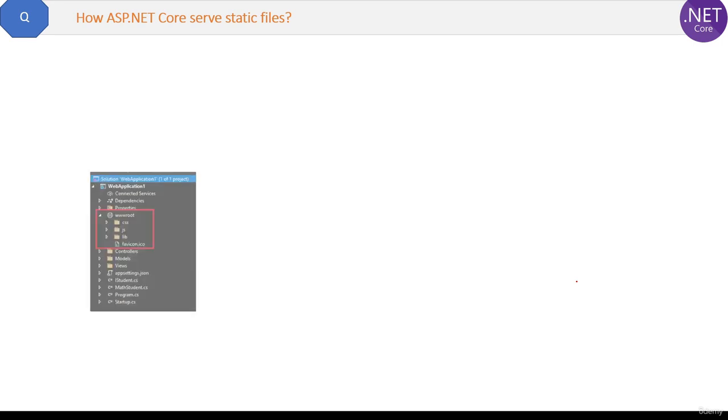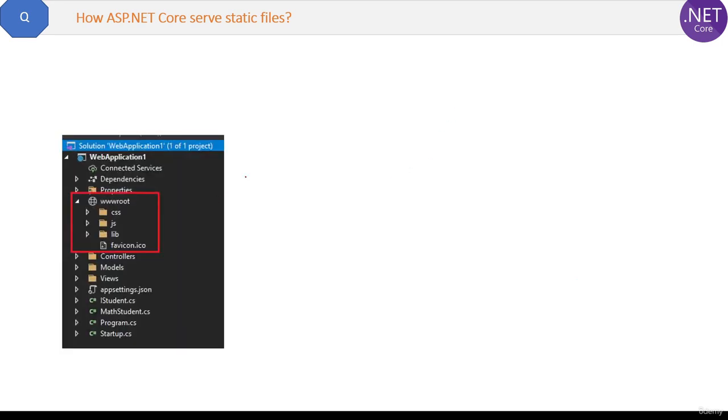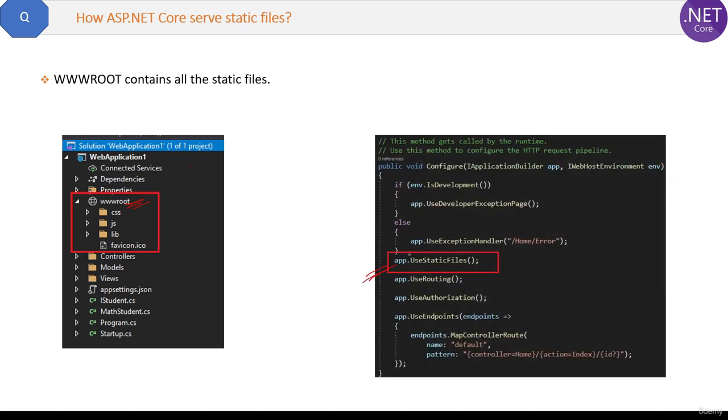Again, a very small question: how does ASP.NET Core serve static files? When you create the ASP.NET Core project, you automatically get this wwwroot folder, right? Now this will contain all the static files. Here is the UseStaticFiles method inside the Configure method of the Startup class. This will enable the static files to be served to the client.